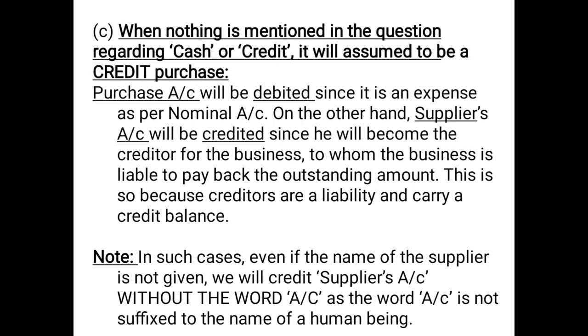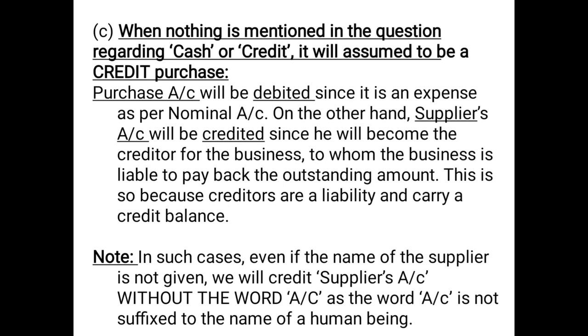Case number C, or third case, when nothing is mentioned in the question regarding cash or credit. We know if the purchase is in cash, we will debit purchase and credit cash. If the purchase is in credit, then we will debit purchase and credit supplier. But if the question is simply saying purchased goods rupees 5,000, and it is not telling you whether it is purchased in cash or in credit, it will be assumed to be a credit purchase. That means if the question is silent, we will assume that the goods are purchased on credit, and we will debit the purchase account and credit the supplier account.